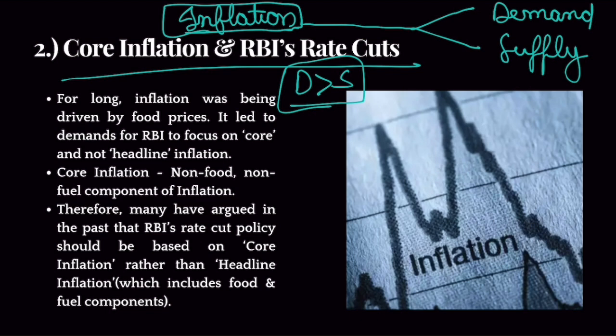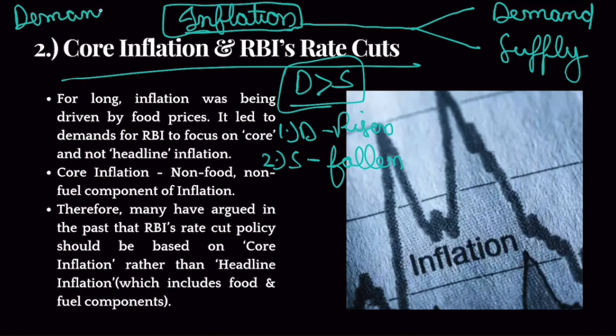Now, this can occur in two ways. Either the demand has risen or the supply has fallen. When demand rises, inflation happens, or when the supply falls, then also inflation happens. Whenever inflation happens because of a demand rise, it is known as demand pull inflation. And whenever inflation happens because supply fell, that is known as supply shock inflation. You need to know this.